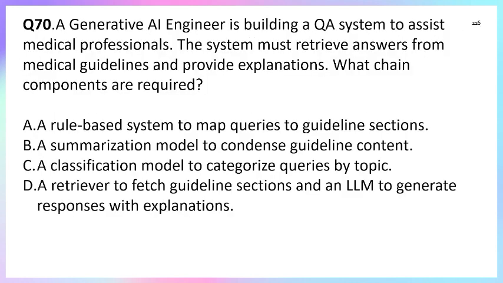Question number 70. A generative AI engineer is building a QA system to assist medical professionals. The system must retrieve the answer from the medical guideline and provide the explanation. What chain components are required? Option A, a rule-based system to map the query to guideline section. B, a summarization model to condense guideline content. Option C, a classification model to categorize user query by topic. Option D, a retriever to fetch guideline sections and an LLM to generate a response with the explanation.